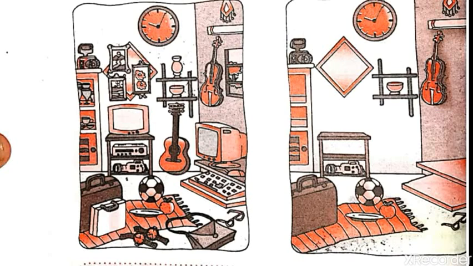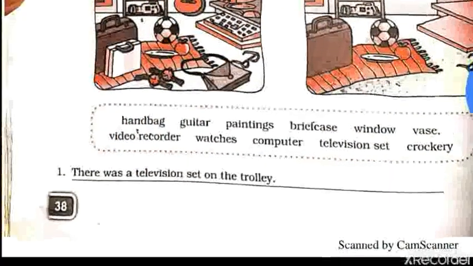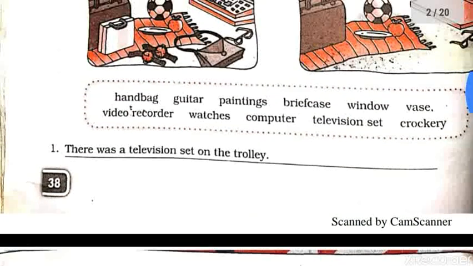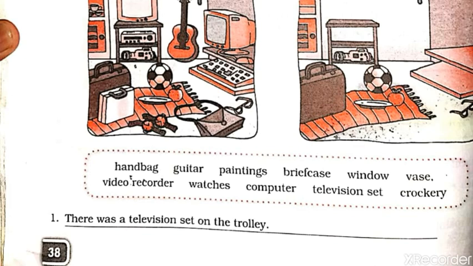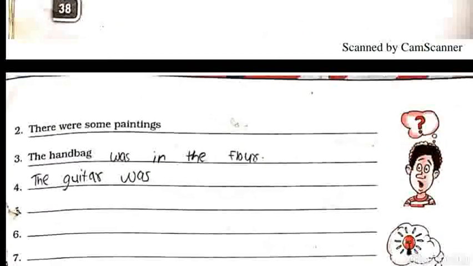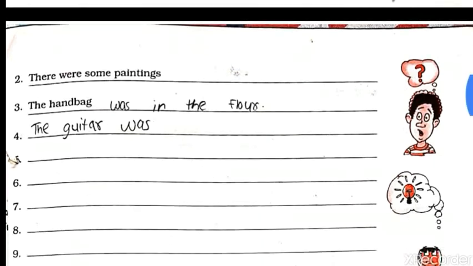Where were the paintings? You can see on the wall, there were some paintings on the wall. The handbag. Where was the handbag? On the floor. The handbag was on the floor.